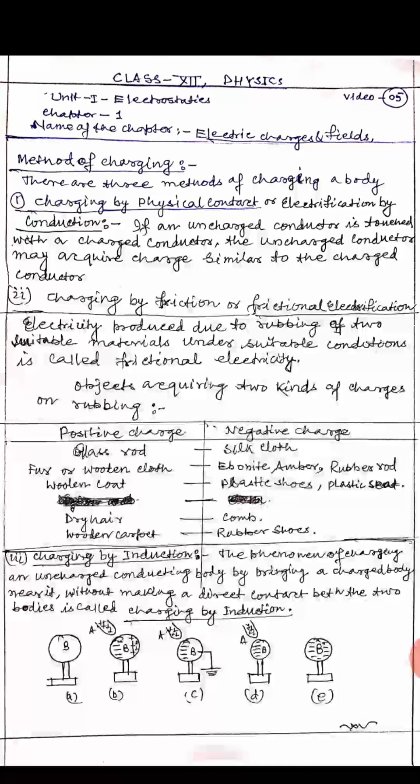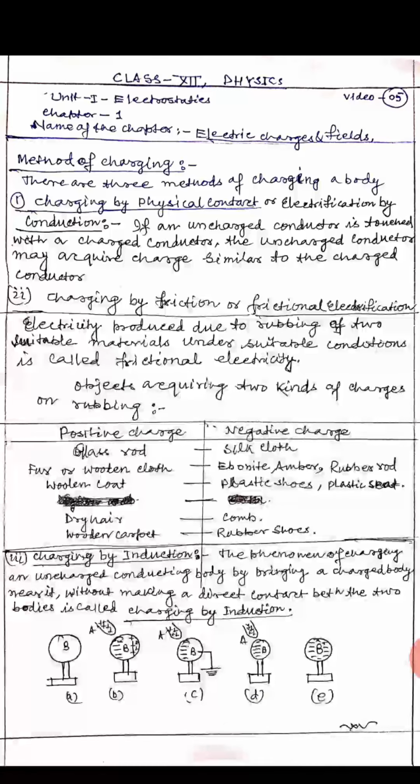When the sphere is grounded, that is, it is connected to earth by a conducting wire, electrons flow from the ground to the sphere and neutralize the positive charge on the farther end of the sphere. The negative charge at the near end of the sphere remains bound there due to attractive force of the glass rod. See figure C. When the sphere is disconnected from the ground, the negative charge continues to be held on the near end.